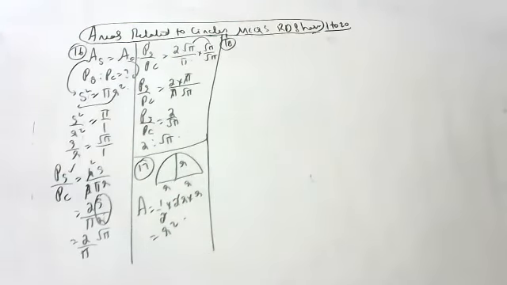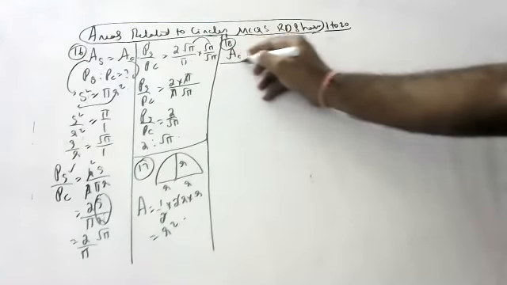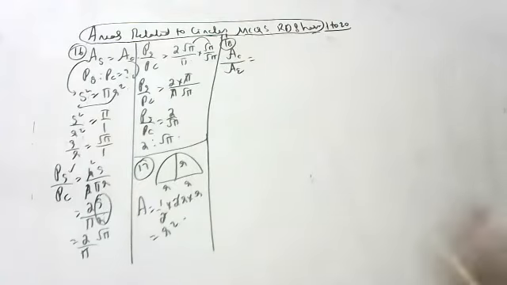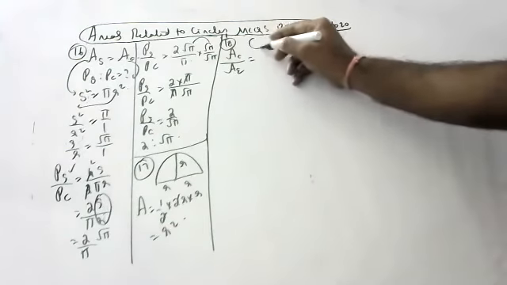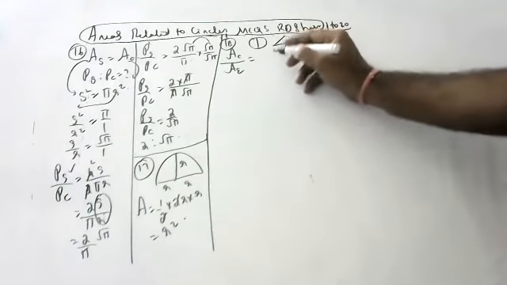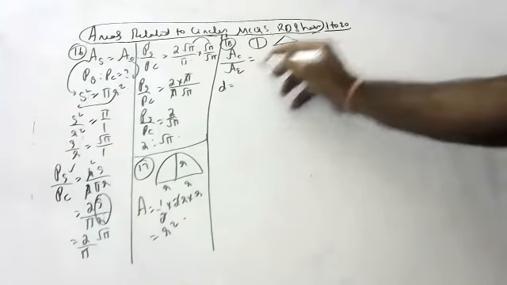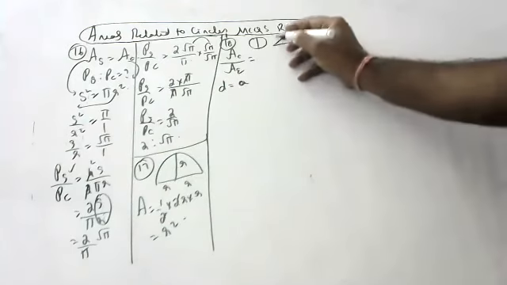18th question. What is the 18th question? They said the ratio of the area of a circle and an equilateral triangle, whose diameter and side are equal. So children, the circle diameter and the equilateral triangle side are equal. Both are equal.